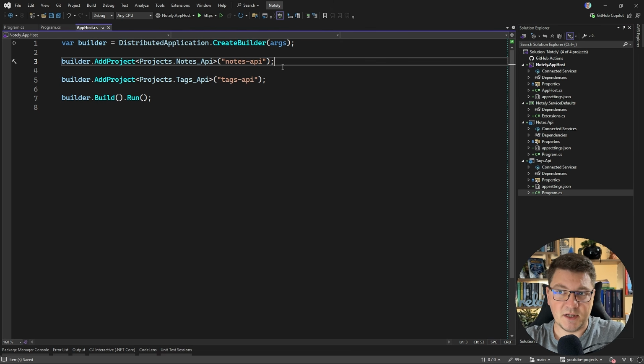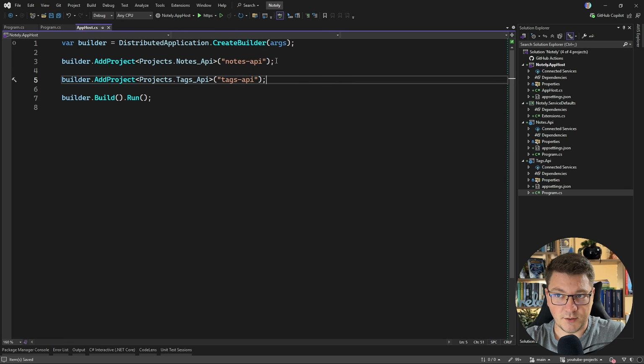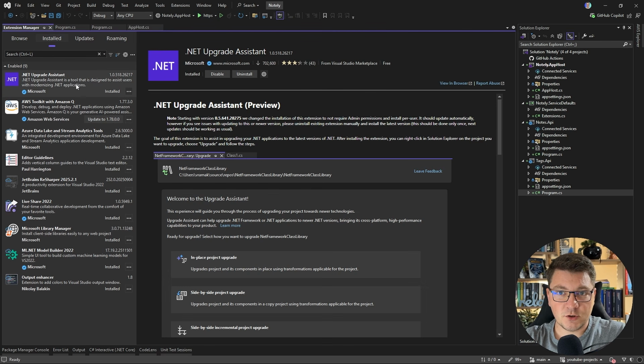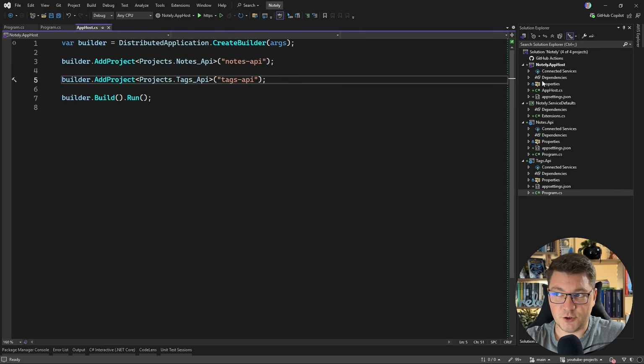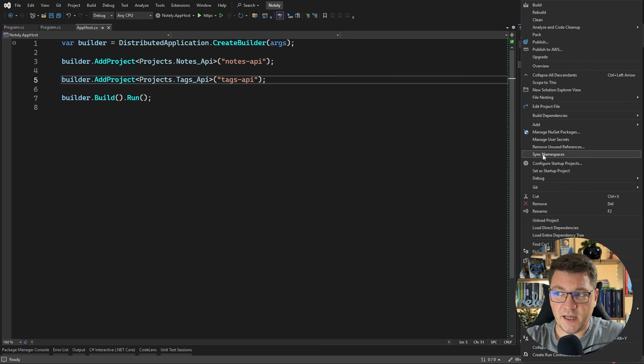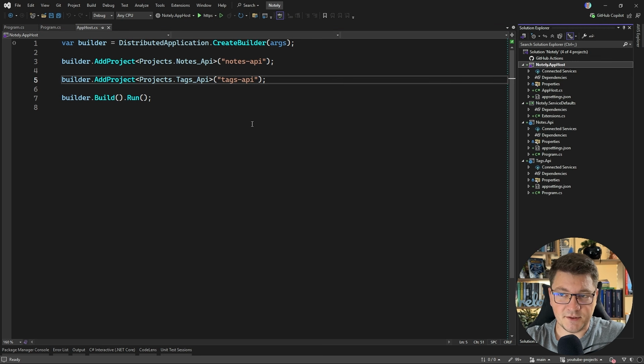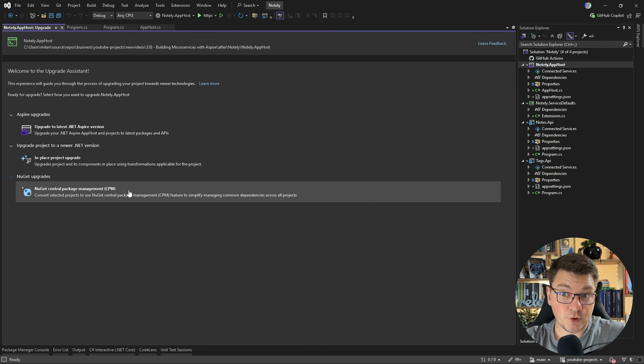The app host has been updated to also include the other project, and one more improvement I want to make right off the bat is turning on central package management. There are a couple of ways you can do this. One of the built-in ways is through an extension called the .NET Upgrade Assistant. Once you have this installed in your Visual Studio, you can right-click on any project and find the Upgrade button, and one of the upgrade options is Central Package Management.